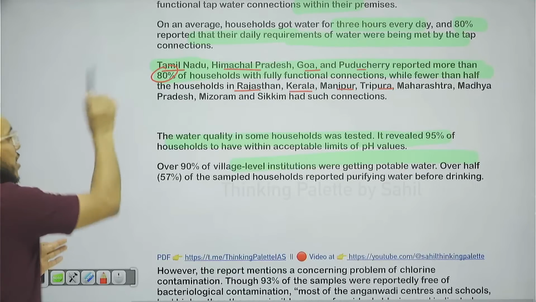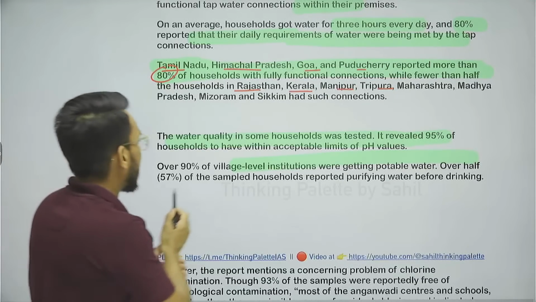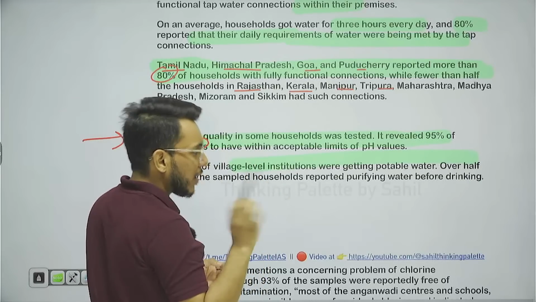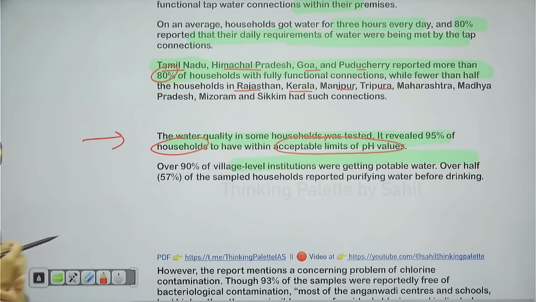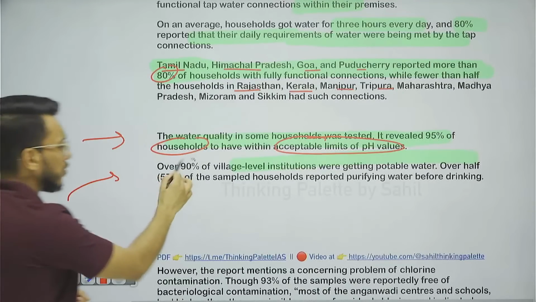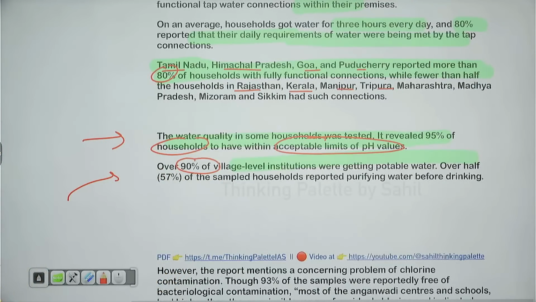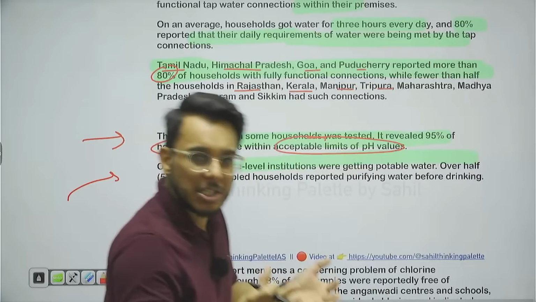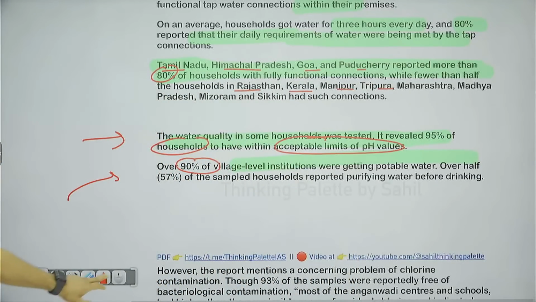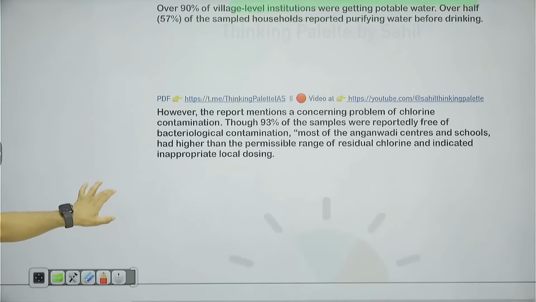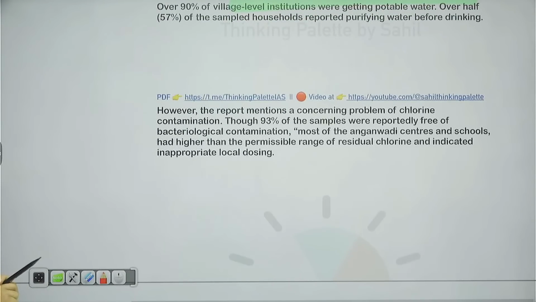And according to the Jal Jeevan Mission survey, 95% of households are receiving water within the acceptable pH values. And over 90% of village level institutions, like Anganwadi centers, Panchayat offices, etc., are also getting the water. Okay, fine, but at the same time, the quality is still a concern, and chlorine contamination has been a big problem.